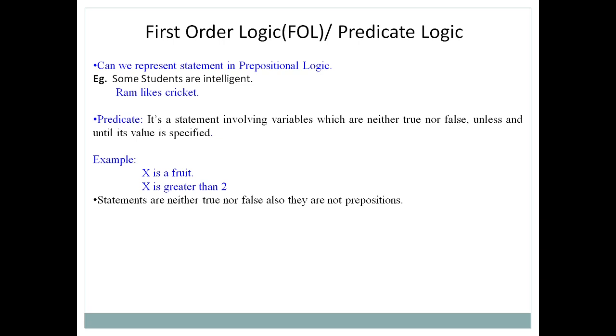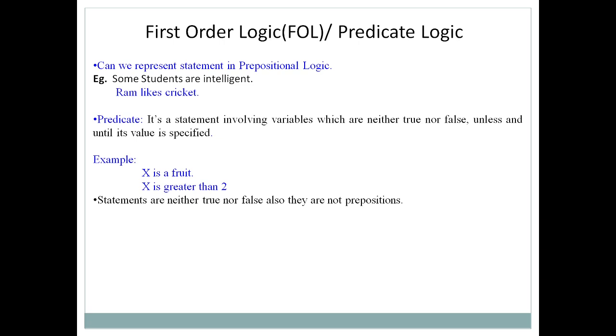But here, in x is a fruit, the value of x is not specified. The value of x can be a mango, the value of x can be grapes, it can be anything. So unless and until we specify the value of x, we cannot represent it with propositional logic. So propositional logic has a limitation that it cannot represent such a statement.